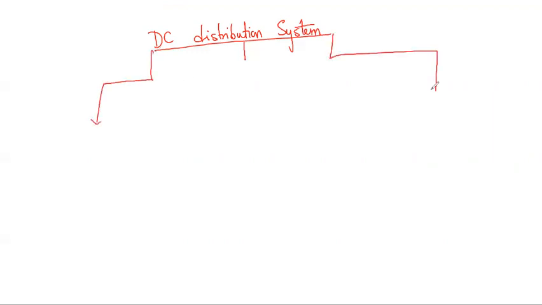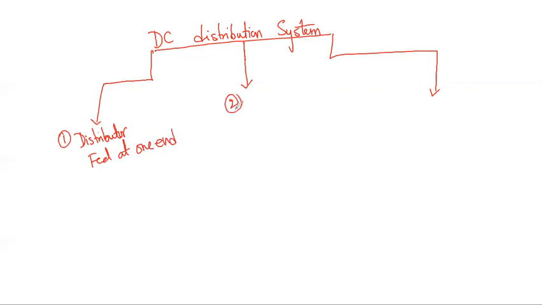Let me highlight once more: DC distribution system, classified into three types. First, the distributor fed at one end.